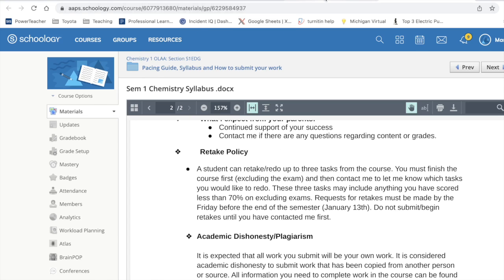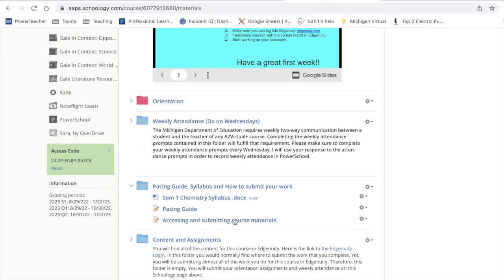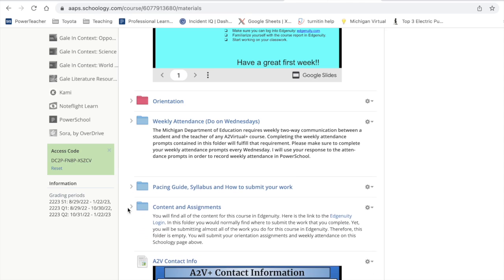Okay. All right. So this last thing, accessing and submitting course materials, I'm going to let you do that yourself. Look through that. Now the content and assignments here, there is a link to Edgenuity to log into Edgenuity, which once again I can't take you there, but you can kind of figure that out. And then the other thing you would normally find in here is where to submit your materials. Well, with Edgenuity, everything gets submitted in Edgenuity. So you'll just go to Edgenuity, do your work there.